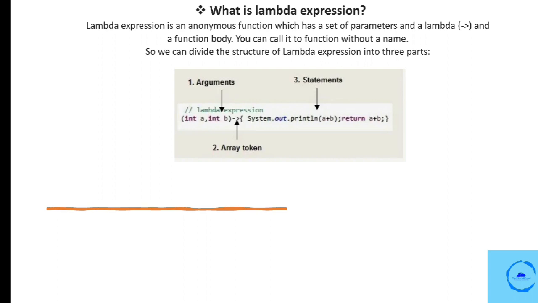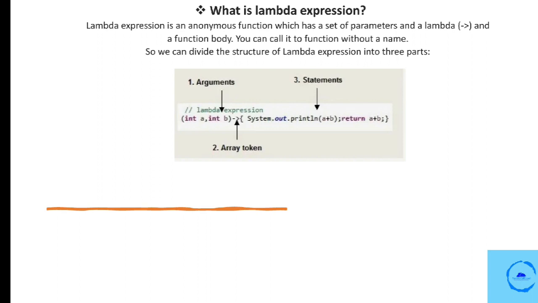A lambda expression is an anonymous function which has a set of parameters and a function body. You can call it a function without a name. We can divide the structure of a lambda expression into three parts. The first is arguments. The arguments of the anonymous function are specified on the left side of the arrow. If there is only one parameter, parentheses around the parameter are optional. If there are no parameters, empty parentheses must be used.